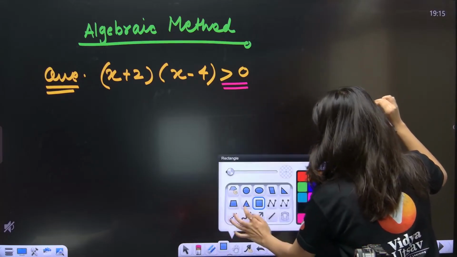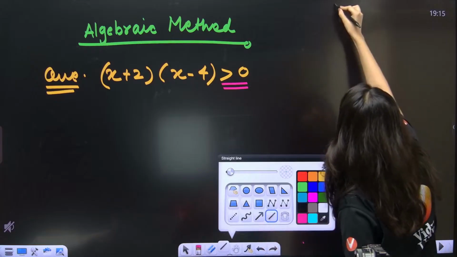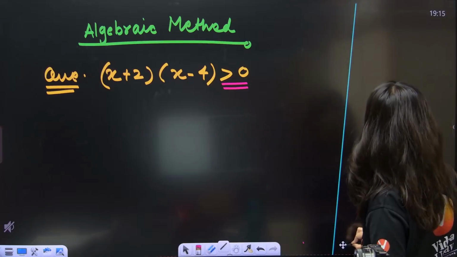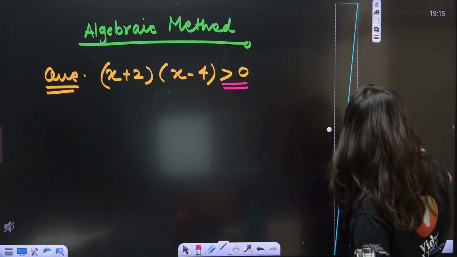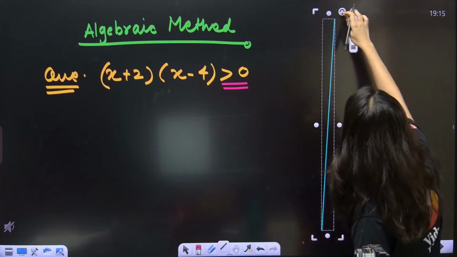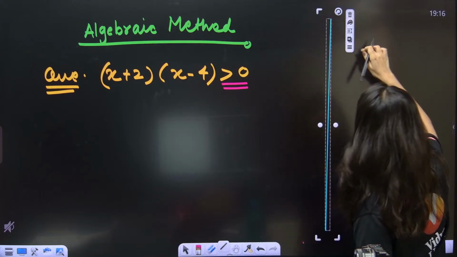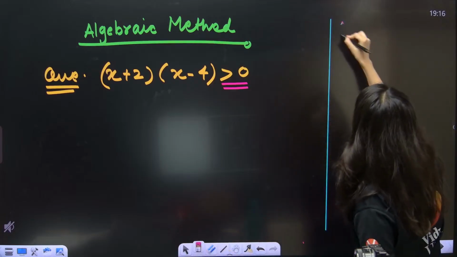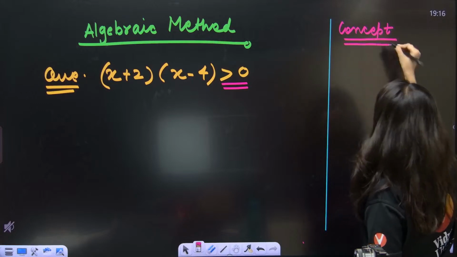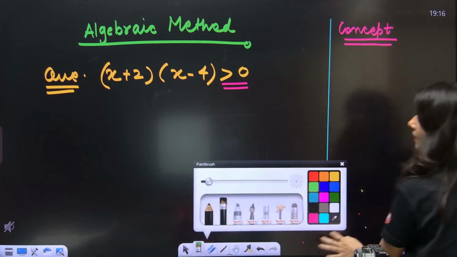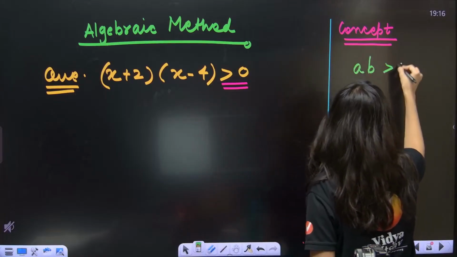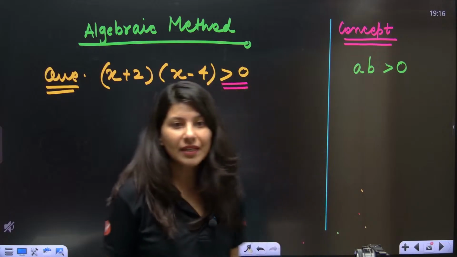So the product of two inequalities, okay, the concept says that suppose you have two numbers A and B, and the product of the two numbers is greater than 0.